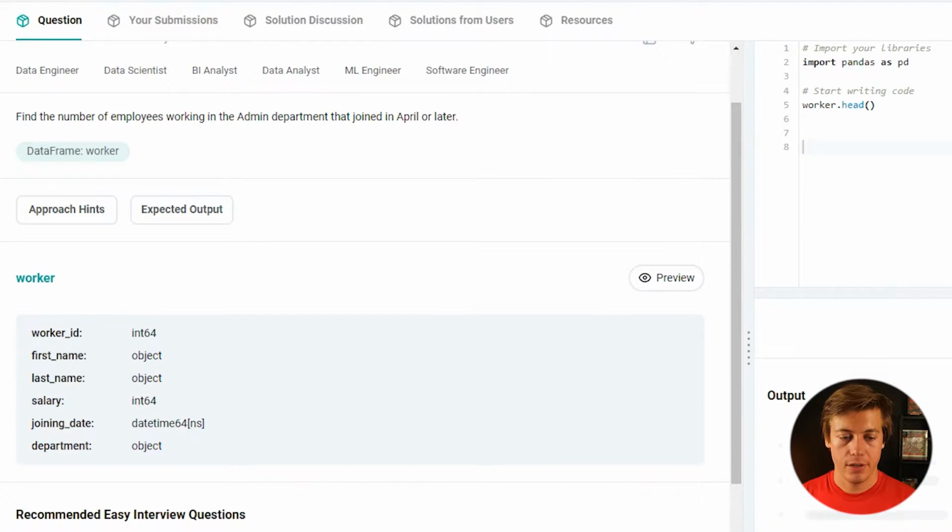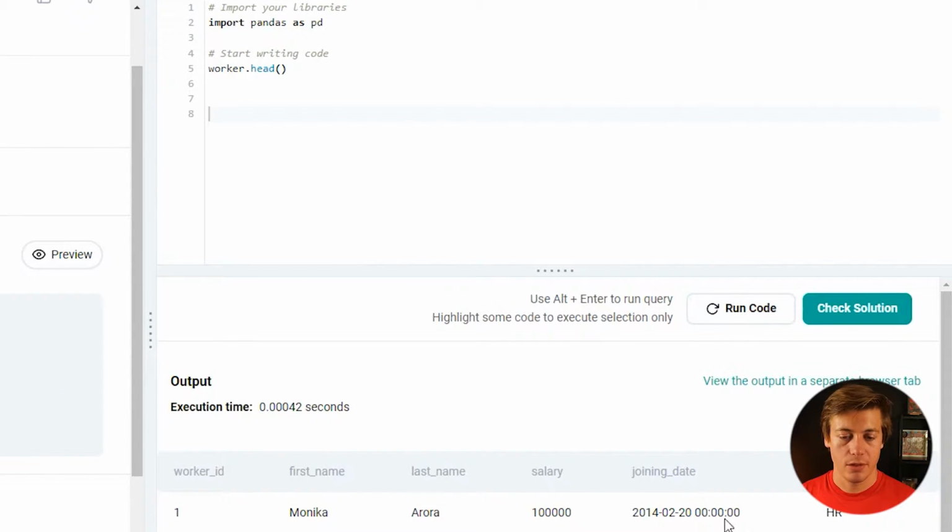So if we run this code for the data frame, you can see how this works out over here. And we have a date, but we're going to have to build out a month off of that. So the first thing I would recommend is build out our month. To build out a new column or series, all you have to do is just write something new like this. So I'm just going to name this as month, right? And we're going to set that equal to worker. And then what I'm going to put over here is join date like that.